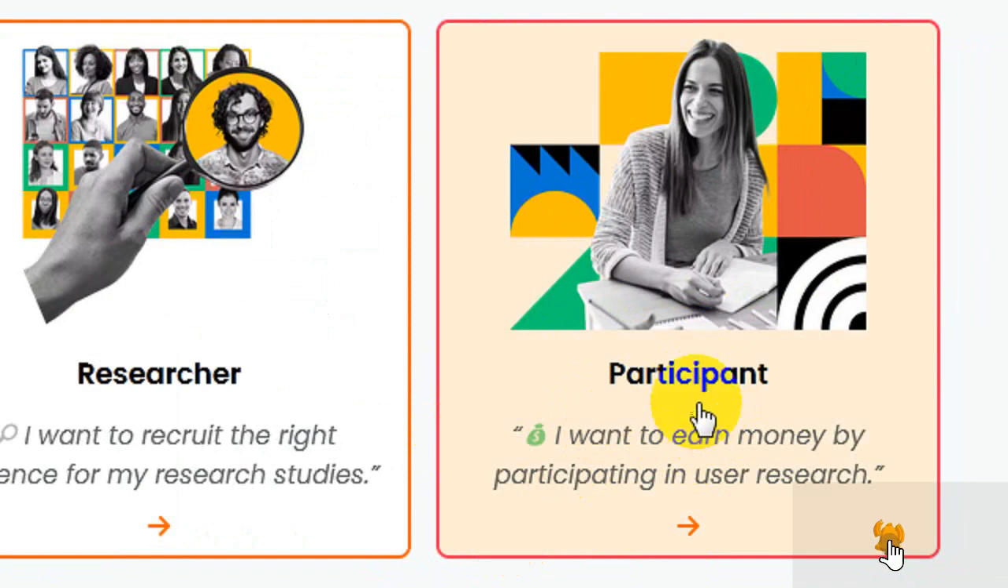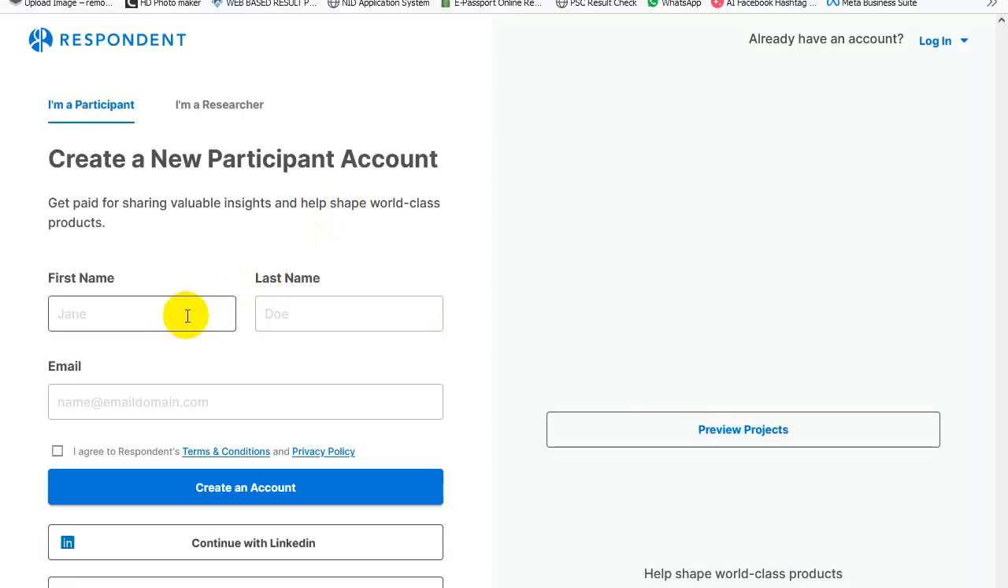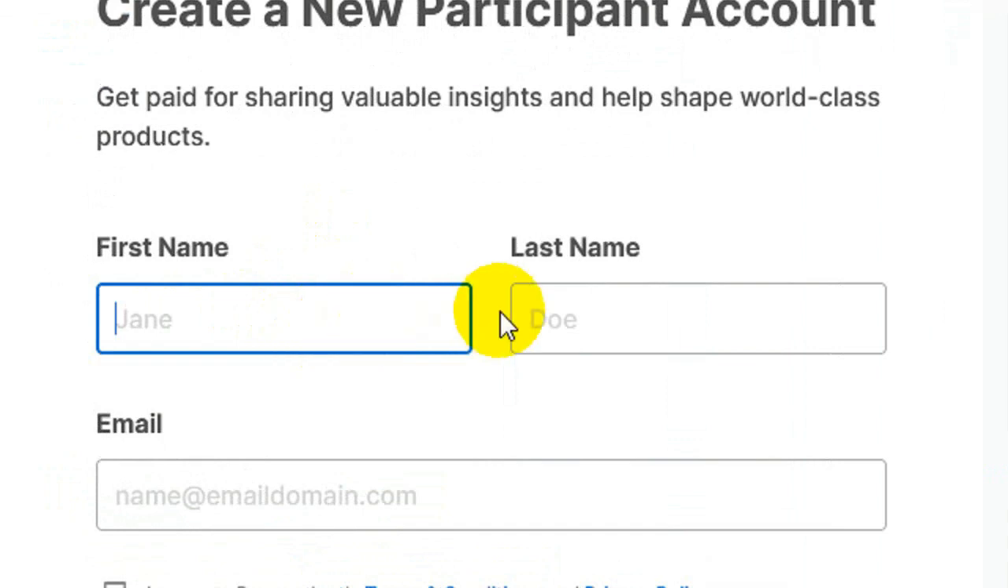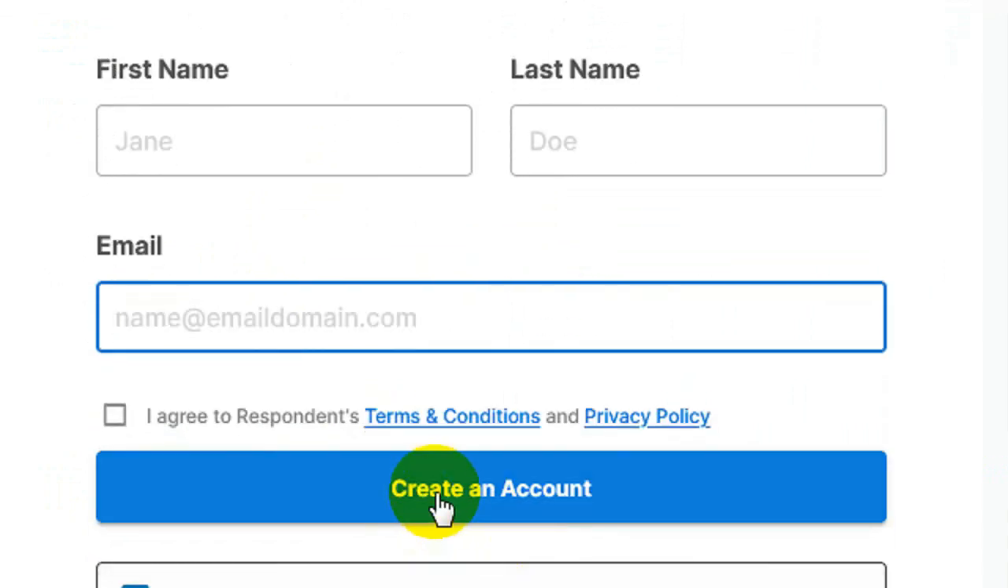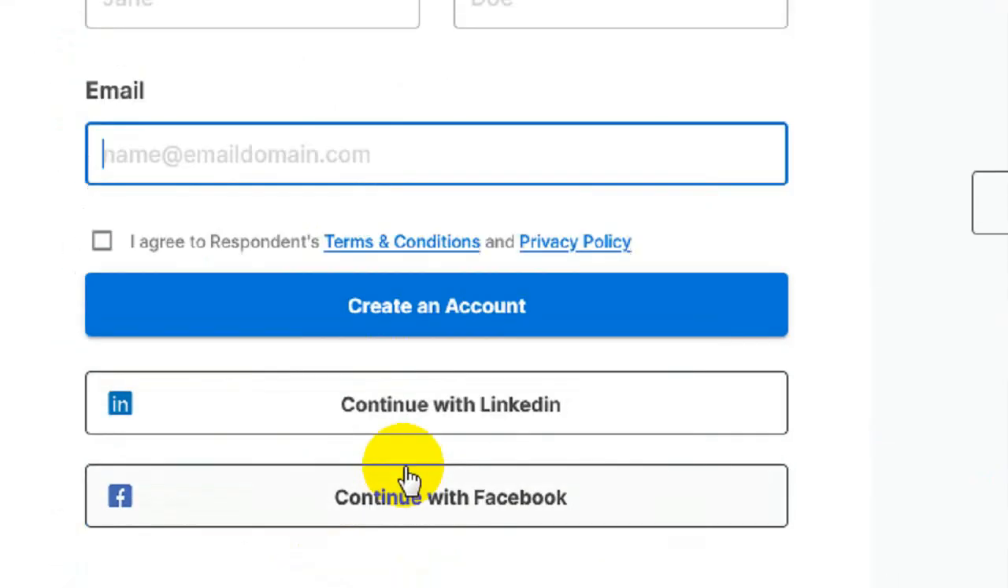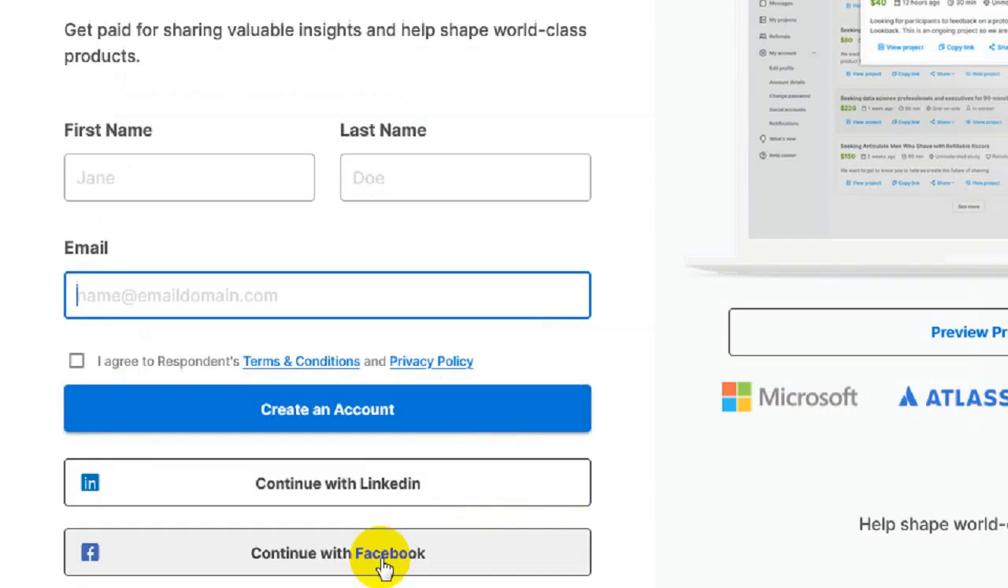fill up the form as a participant. Click on here. Then enter your first name, last name, and your email address, and create an account. You can do it very easily. Alternatively, you can continue with your LinkedIn account. If you have a LinkedIn account, click on here and it signs you up automatically. You can also continue with Facebook.